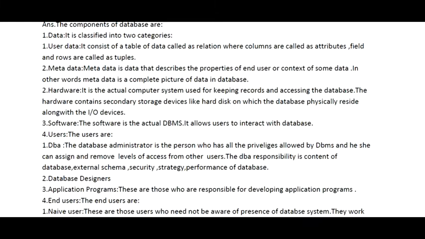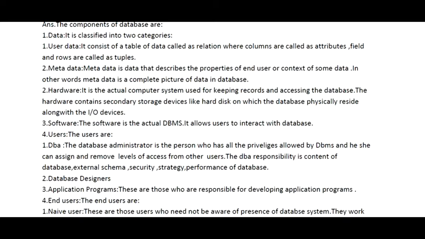When we are talking about data, it is also classified into two categories in a database management system. Number one, the user data. It consists of a table that is called a relation. So when we add a table in a database management system, it is called a relation, which has some columns. Columns are known as attributes, and the rows are called tuples. So these are the technical terms that we use for a database management system.